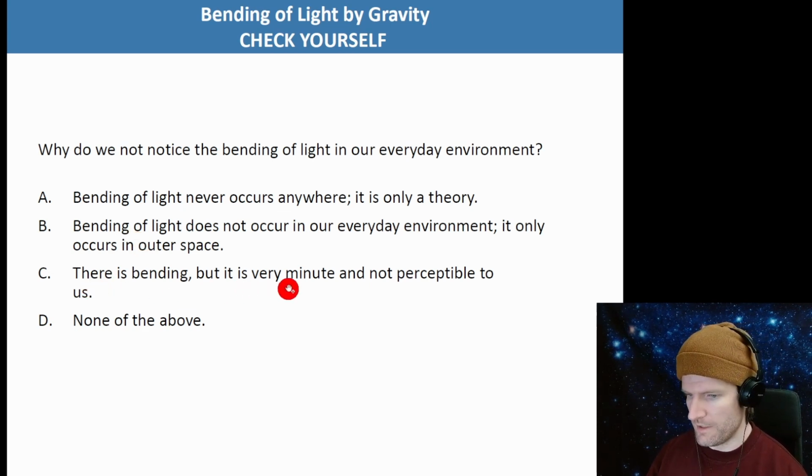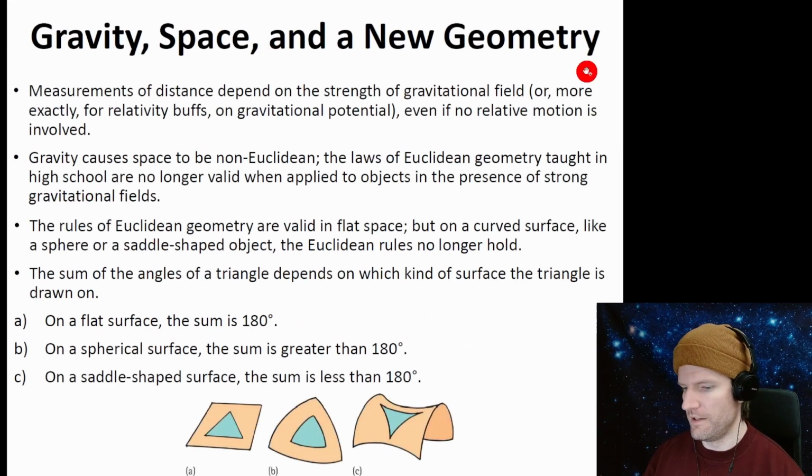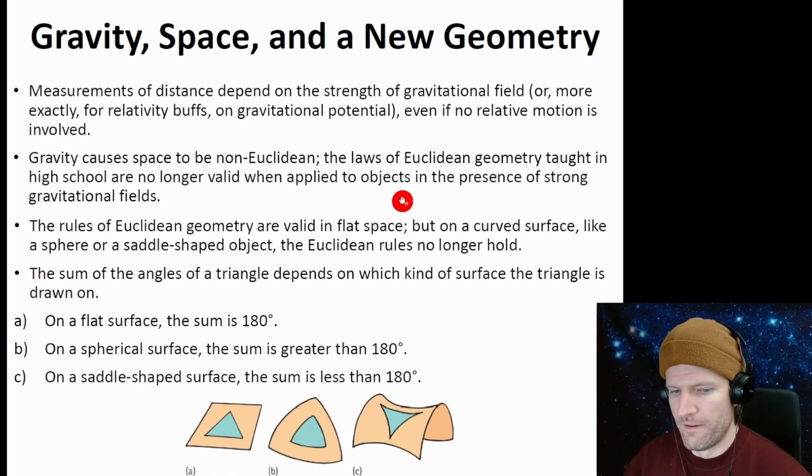There is bending, but it's very minute and not perceptible to us. That's the best answer, C. Okay, gravity, space, and new geometry. So what this is telling us is for our everyday understanding of geometry,